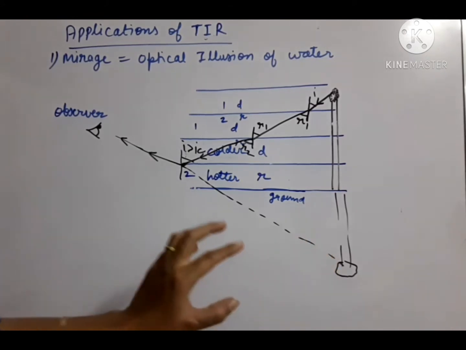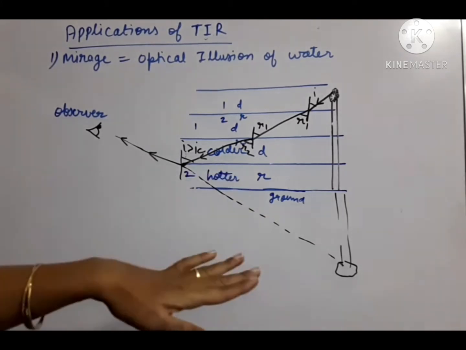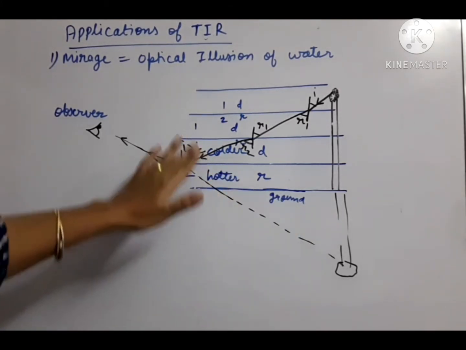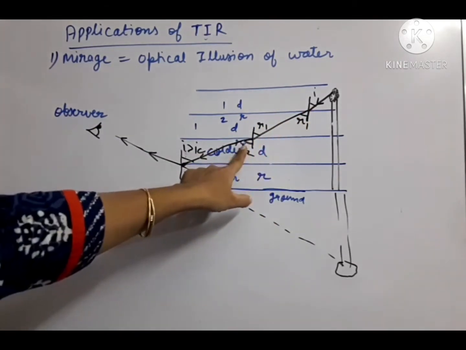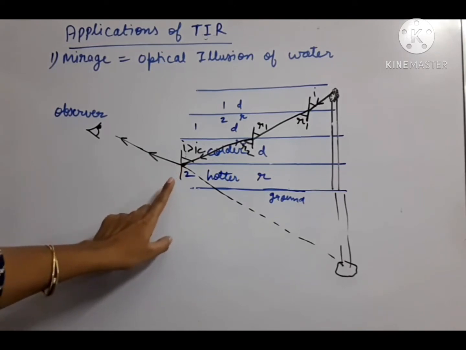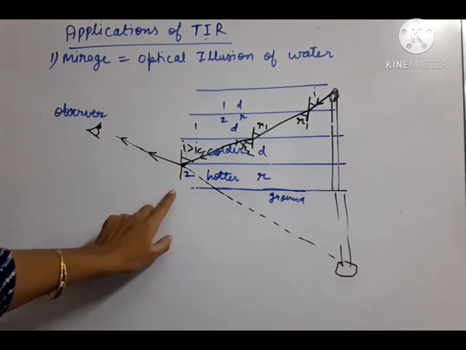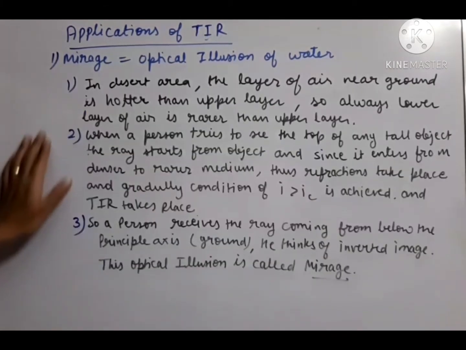So he will get an illusion that somewhere water is present. But you must have seen there was no water. It all happened because of two things: here refractions took place and here TIR took place. So note down the working from the next sheet. Draw this diagram. You can note down these working steps for the mirage.